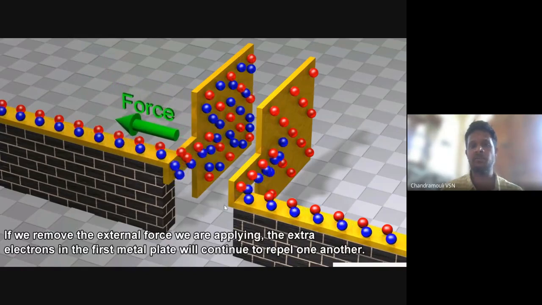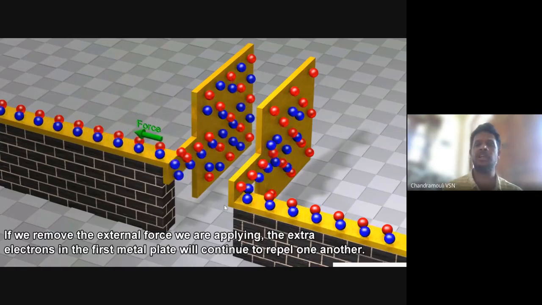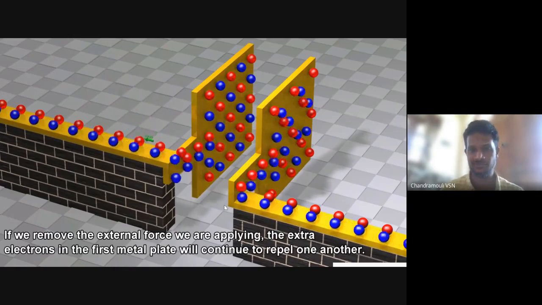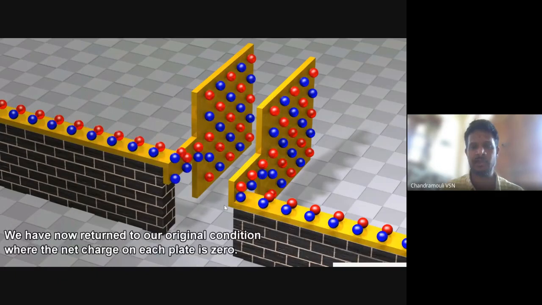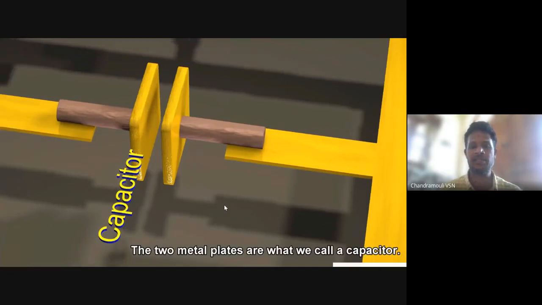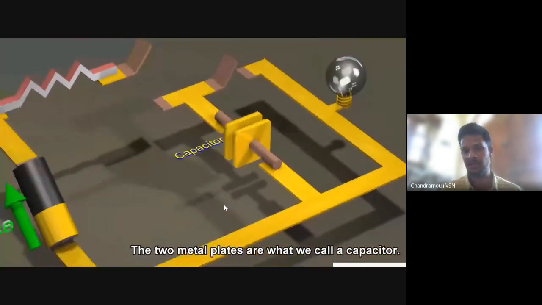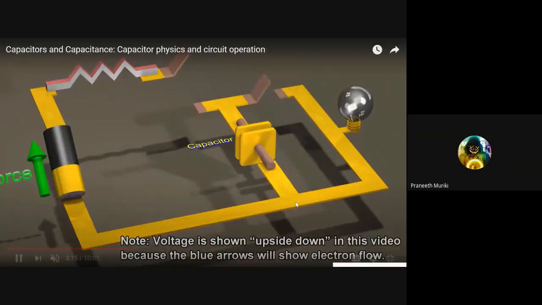So because of repulsive force, again all electrons are going out and few electrons are entering inside again. But that time the net charge will become 0. Equal amount of positive charge, equal amount of negative charge. There will be no use by doing that process. So what is meant by a capacitor? Two plates which are separated by equal distance.